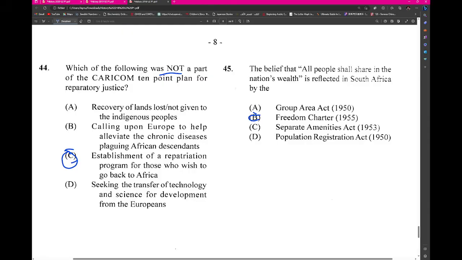So what is the best answer here? So I think here would have provided something really interesting about this question. Recovery of the lands. So I think that repatriation program does exist. So my bad for papers I've posted before. That's how paper one is going. I think that this is not a part of it.